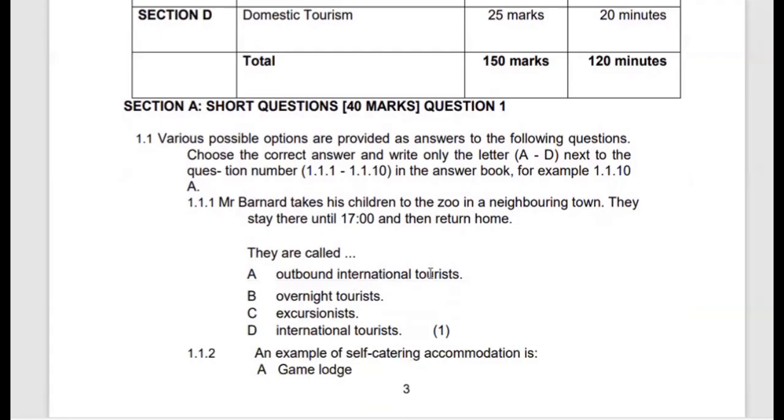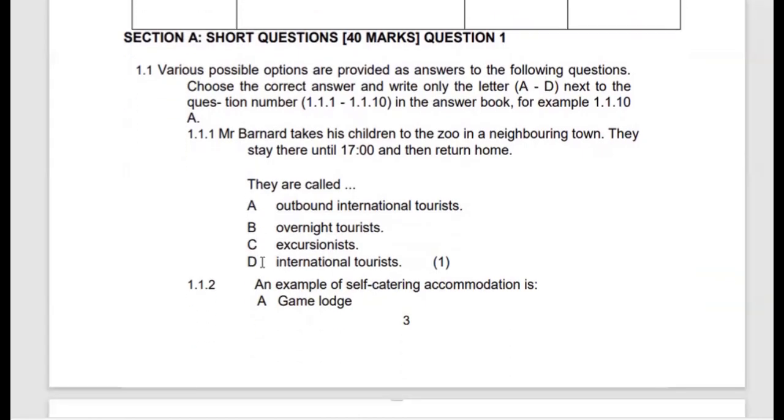The question requires us to choose what type of tourists these are. These are known as excursionists. When you go and spend less than 24 hours in a particular day, you are referred to as an excursionist. So that is the first question. The correct letter would be the letter C, which I'm going to highlight using the yellow color here.